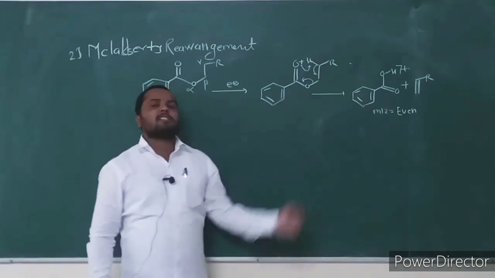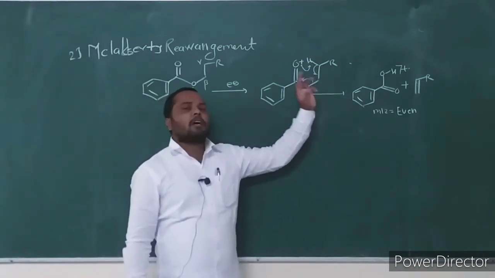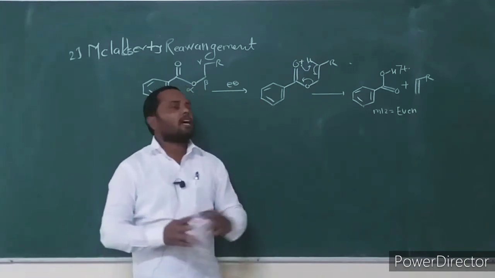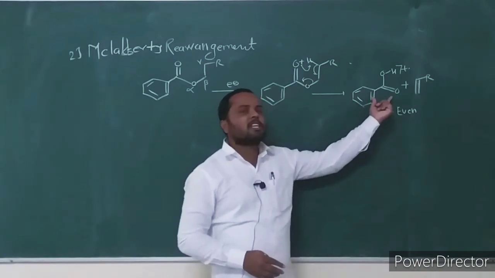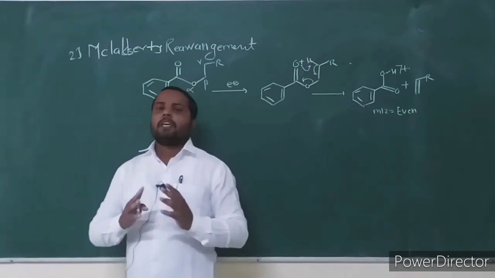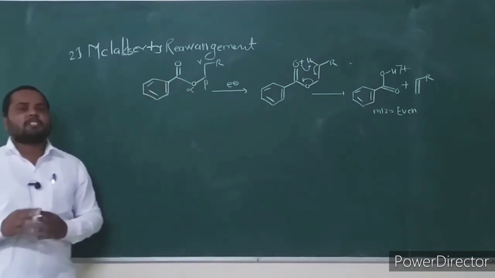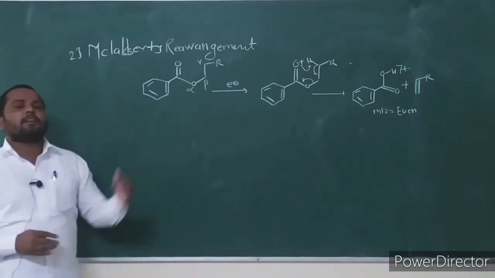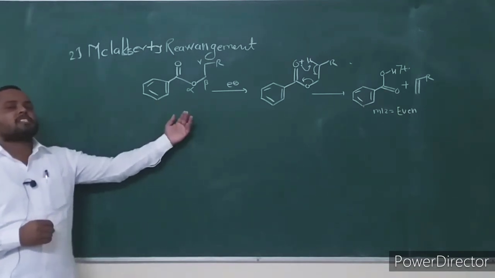We already discussed in the fragmentation of aliphatic esters, if the alcoholic part of the ester has a gamma hydrogen, then McLafferty rearrangement occurs to give the fragment ion. This fragment ion is generally a carboxylic acid, and its mass to charge ratio is always an even number. This is another mode of fragmentation possible in aromatic esters: the McLafferty rearrangement.